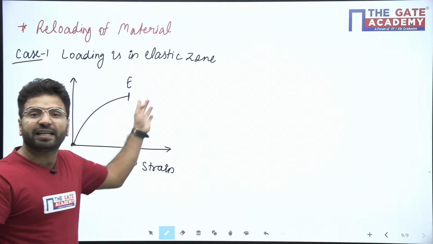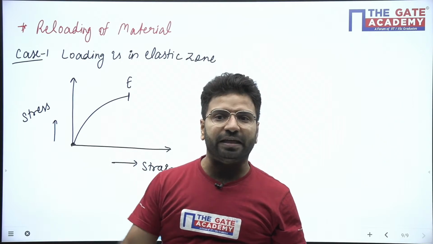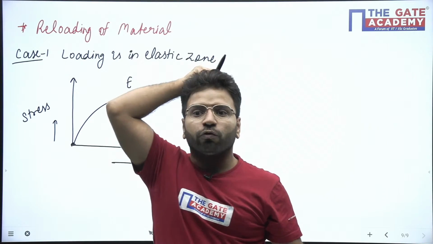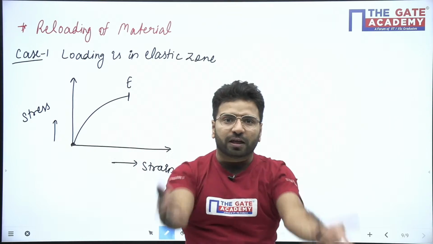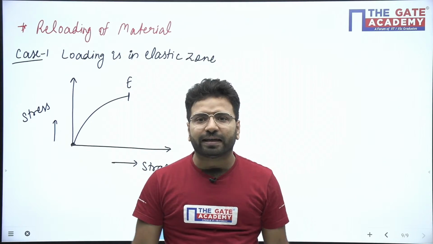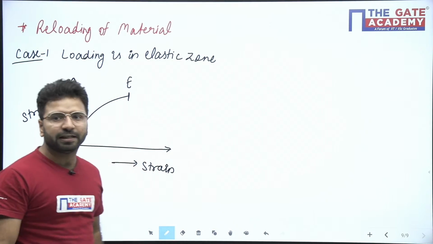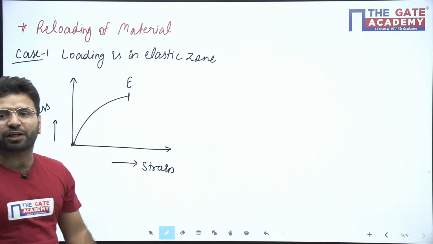The curve can be linear or non-linear. It depends upon the material. Because we studied mild steel, which comes linear in the elastic zone, we make a mentality that for all materials the curve is linear. It's not like that. But the important thing is the loading is done under the elastic zone.